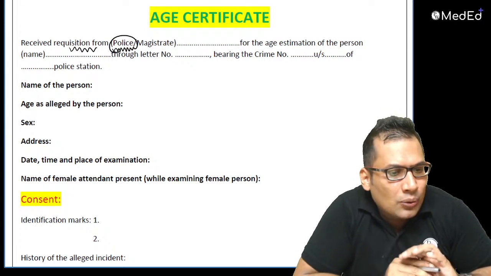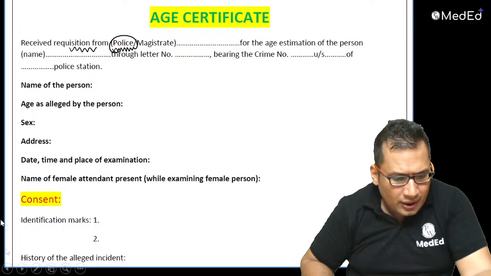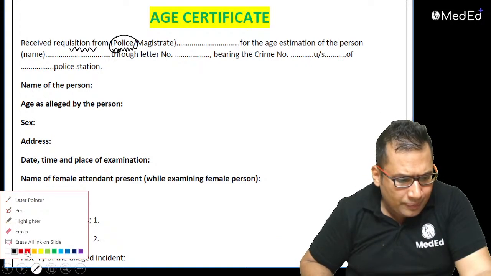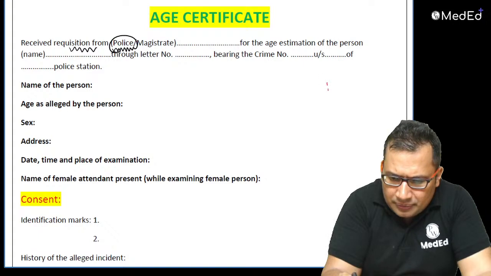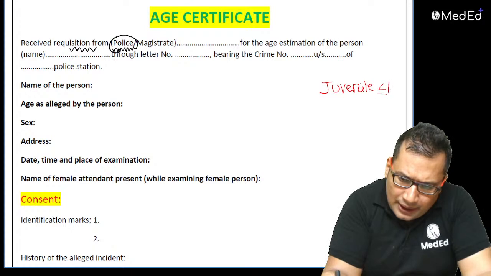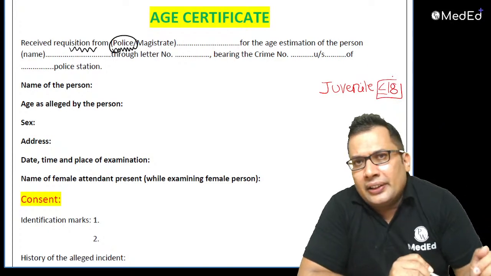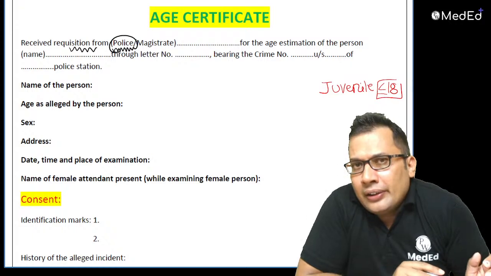Can you guess? Anybody? A male or female less than 18 years. Less than 18 years is known as juvenile.